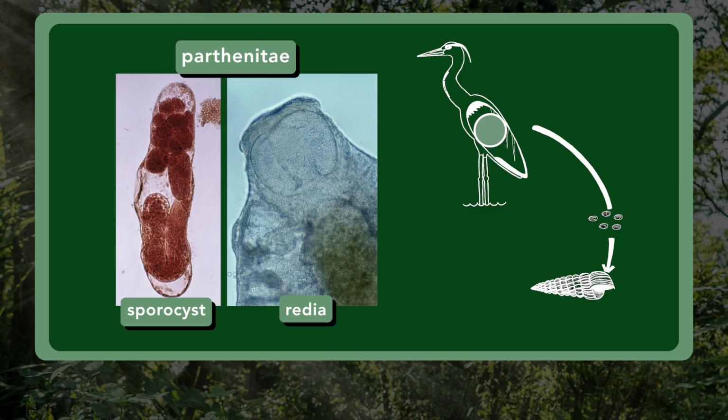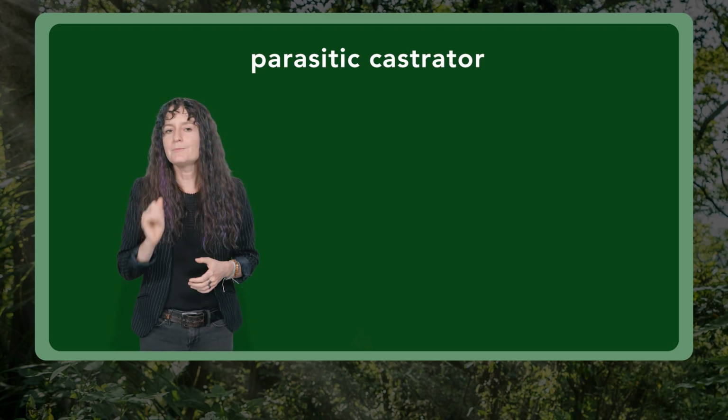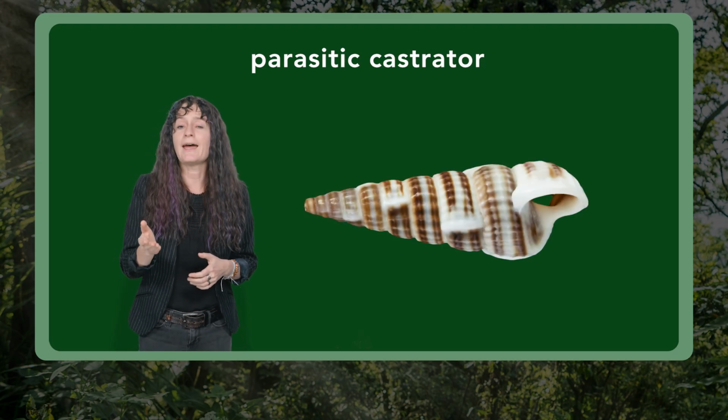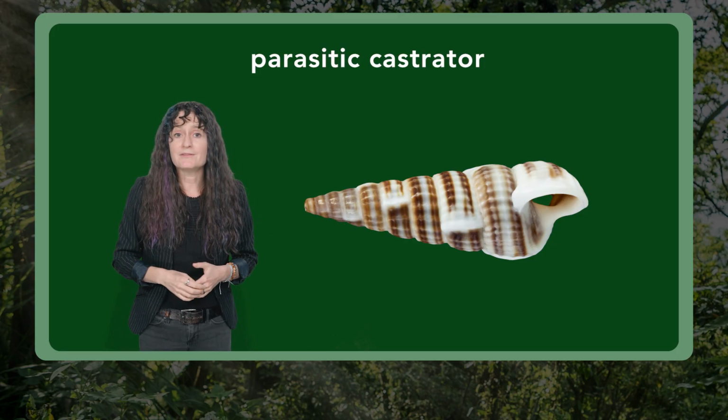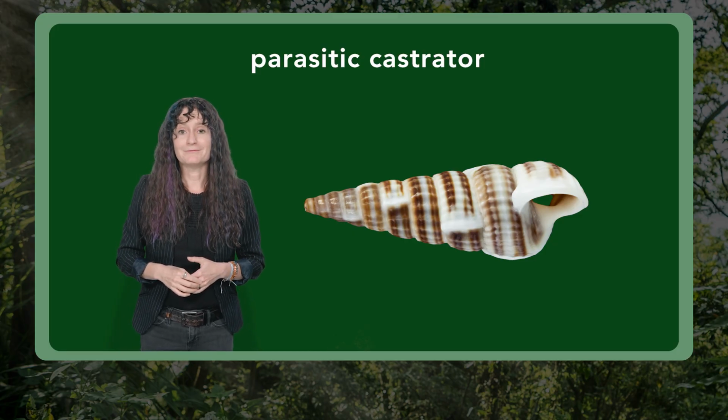But it gets even weirder because in addition to incubating these developing cercariae, the sporocysts and rediae also move around. And in the case of the rediae, they have a pharynx, so they feed as well, munching on snail gonads and snail digestive tissues. The sporocyst, lacking a mouth and a pharynx, just absorbs the host snail's nutrients across its body wall. This larval stage of the trematodes is called a parasitic castrator, which means that when the poor host, like this sad little California horn snail, becomes infected, bad things happen to it.